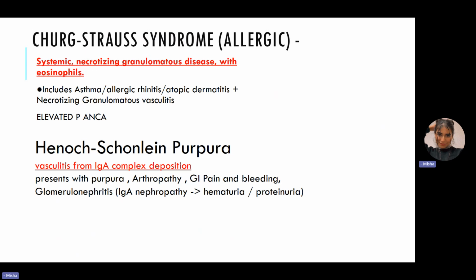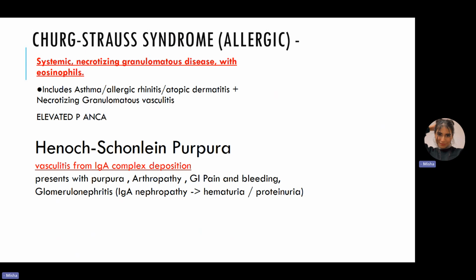It includes asthma, allergic rhinitis, atopic dermatitis, and necrotizing granulomatous vasculitis. So this is basically what we can see in the patient. Clinically, what would you see? Sinusitis, asthma, rhinitis, kidney failure. And in this disease, they have elevated P ANCA.